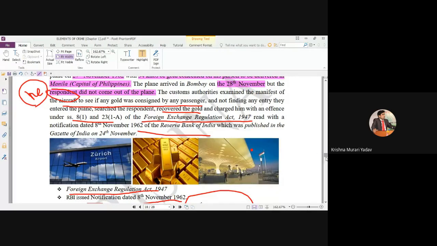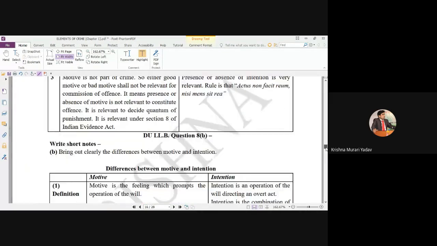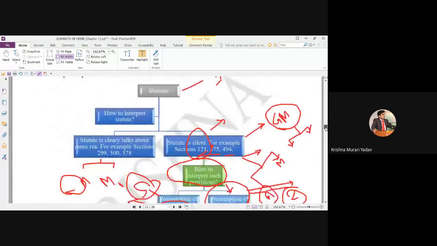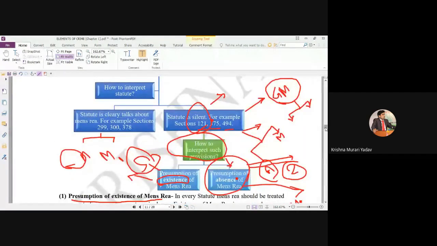As I told you, the case will be applicable only in those cases where the law is silent about guilty mind. If the law is clear about the guilty mind, then there will be no problem. Then no question arises regarding presumption of existence or absence of mens rea. So my point is that here our law covers FERA, F-E-R-A.